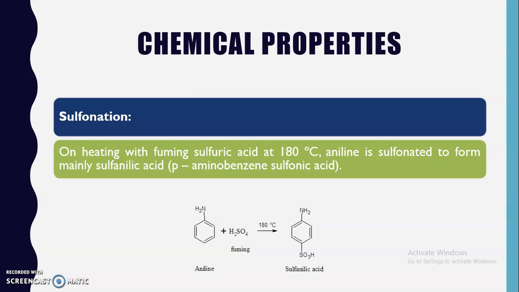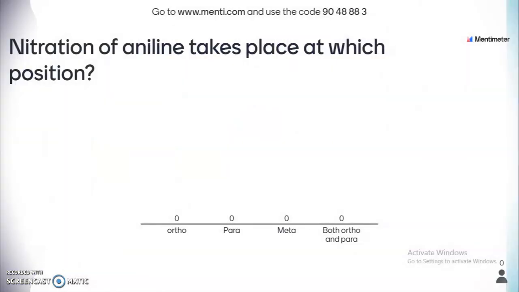In this way, we have completed the different chemical properties of aromatic amines. Today we mainly discussed the electrophilic substitution reaction. One thing you should remember: in case of halogenation and sulfonation, substitution takes place at the ortho and para positions, while in case of nitration, the electrophilic substitution reaction takes place at the meta position. That's all about the chemical properties of aromatic amines.